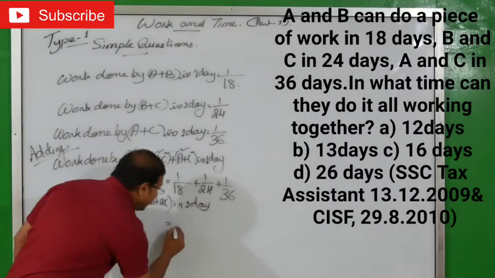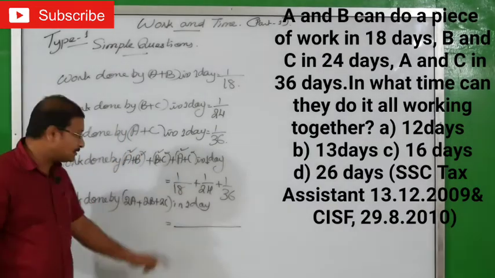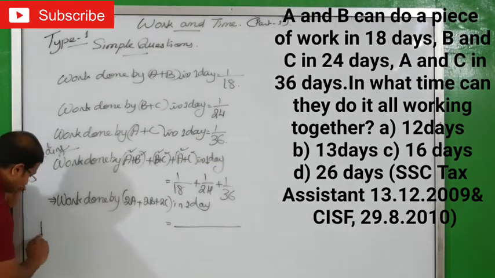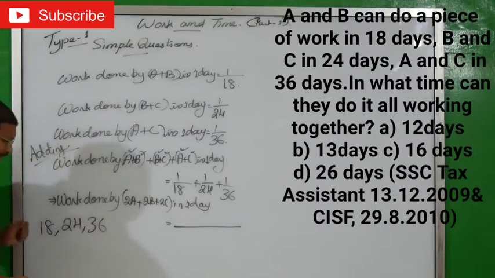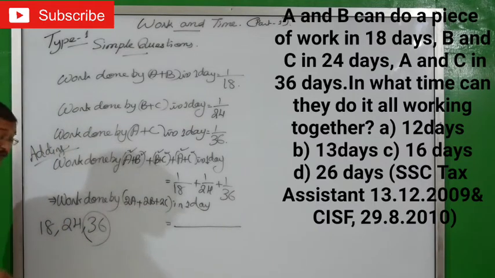We have to take the LCM of 18, 24 and 36. Which is the bigger number here? 36. So first we have to see, is it possible for 18 to divide 36?